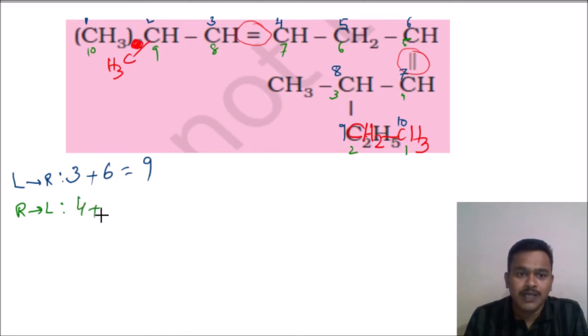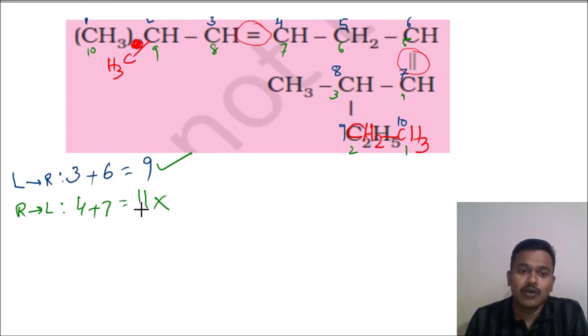So 4 plus 5, 6, 7. Seventh position. 4 plus 7, 11 is the highest sum. 9 is the lowest sum. So this is preferable. This is not preferable. Right to left numbering is not preferable because the sum of the positions of the functional group is getting highest here.